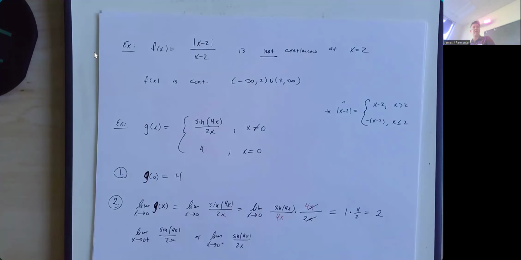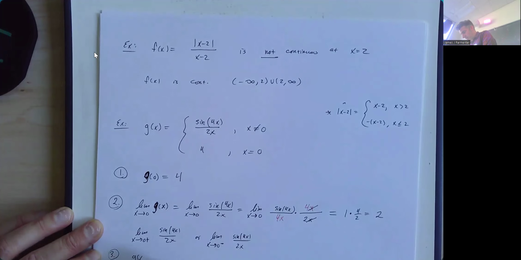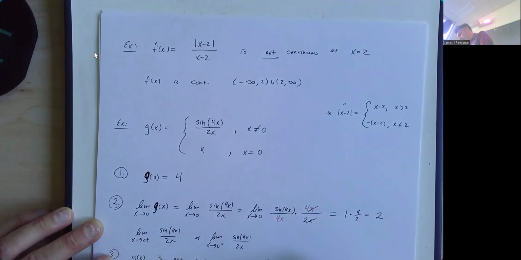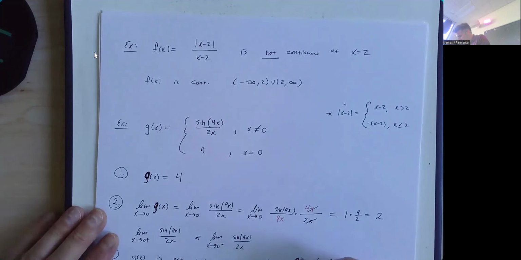The function is defined to be equal to 4. Those numbers aren't the same. So we have here that g of x is not continuous at x equals 0 because g of 0 does not equal the limit as x approaches 0 of g of x. Right? G of 0 is 4. And the limit as x approaches 0 of g of x is 2.